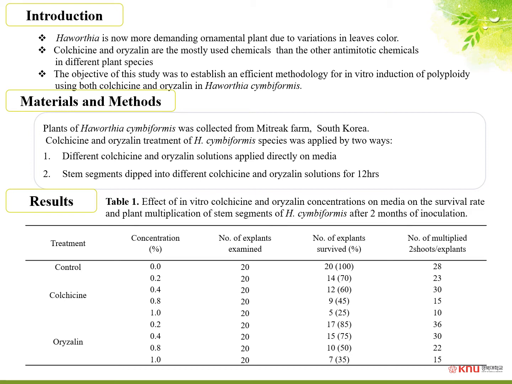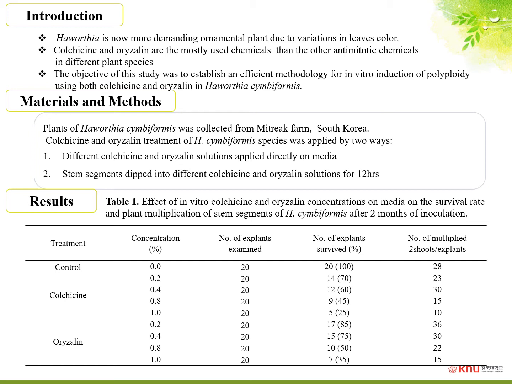In this study, plants of Haworthia cymbiformis were collected from Metric Farm, South Korea. Here, colchicine and oryzalin treatment of Haworthia cymbiformis was applied in two ways. Firstly, different colchicine and oryzalin solutions were applied directly on media. Secondly, stem segments were dipped into different colchicine and oryzalin solutions for 12 hours.